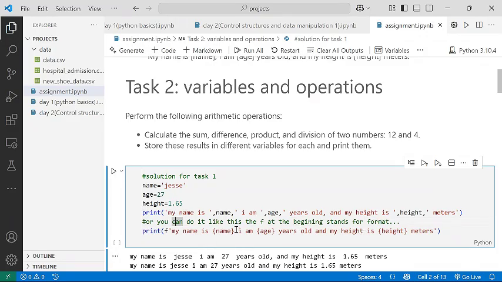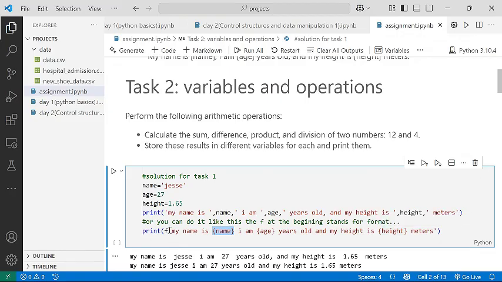But your variables, always put them in curly braces. That's the type of bracket that we use for a dictionary. You put your variables inside. My name is, your variable is name, put it in a curly brace. I am, the variable is age, put it in a curly brace. Years old, and my height is, your height is a variable, put it in a curly brace, and then meters.